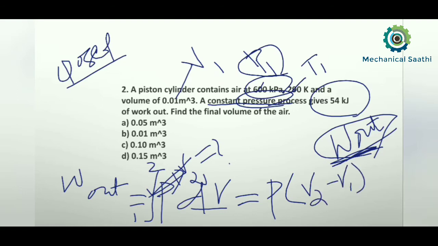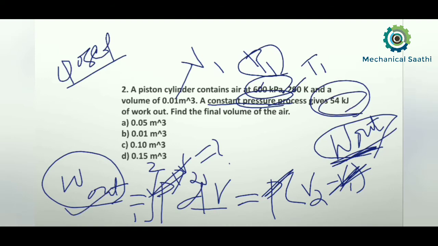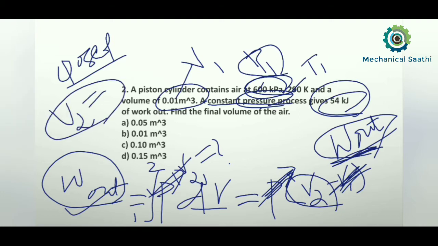V1 is given to us, P is also given, and W out is also given, so W out can be replaced by 54 kilojoule. P is 600 kilopascal, V1 is 0.01 meter cube, and there is only a single unknown, V2, and we can find the value of V2.